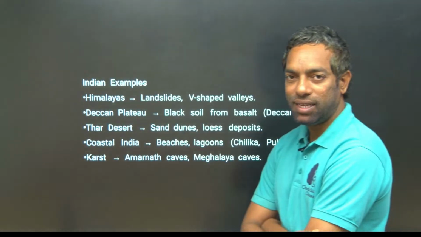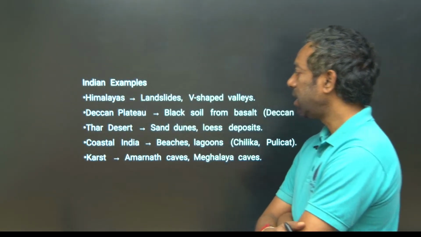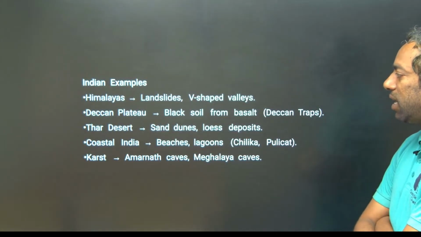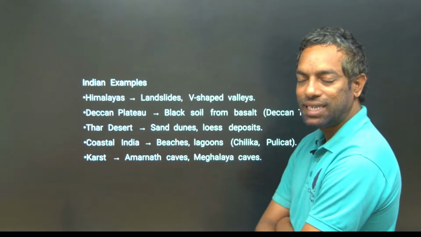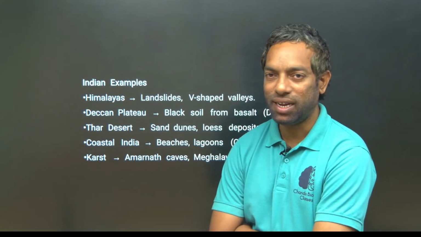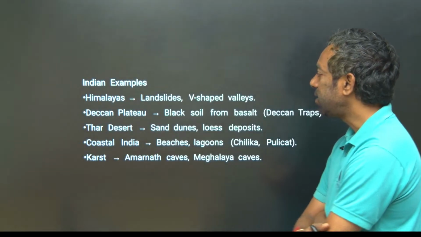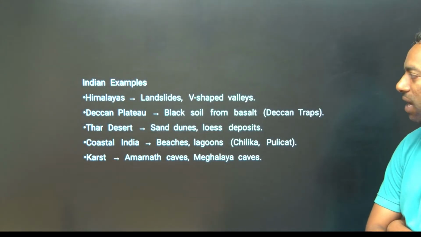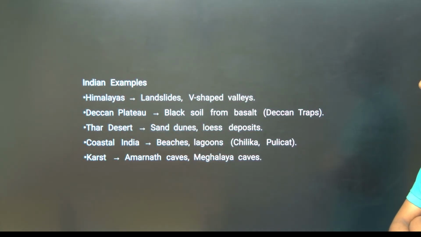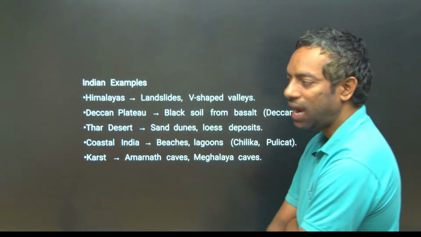The examples of this chapter are the Himalayas, Deccan Plateau, Thar Desert, coastal India and karst. These are the different landforms in India. The Himalayas mainly have landslides and V-shaped valleys. The Deccan Plateau has black soil from basalt. The Thar Desert has sand dunes, depositions. Coastal India has beaches and lagoons. Karst means Amarnath caves and Meghalaya caves. These are the main Indian landforms, guys.